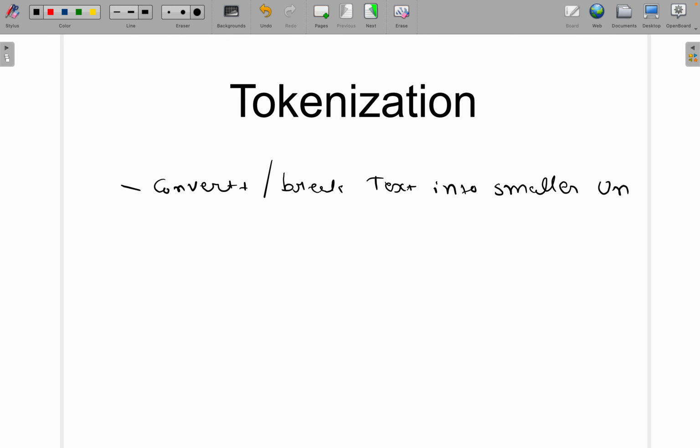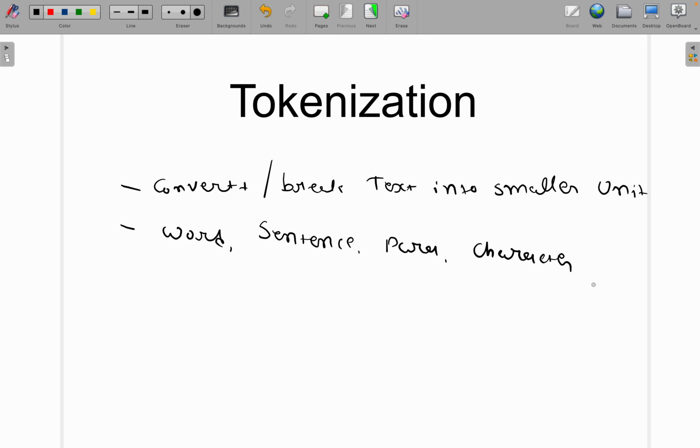When I say smaller units, it can be a word, a sentence, a paragraph, or a simple character as well. So we can divide a text in multiple ways: word level, sentence level, paragraph level, or character level.